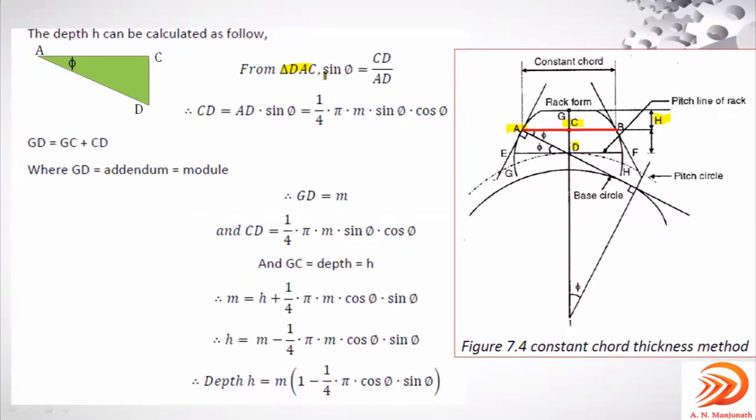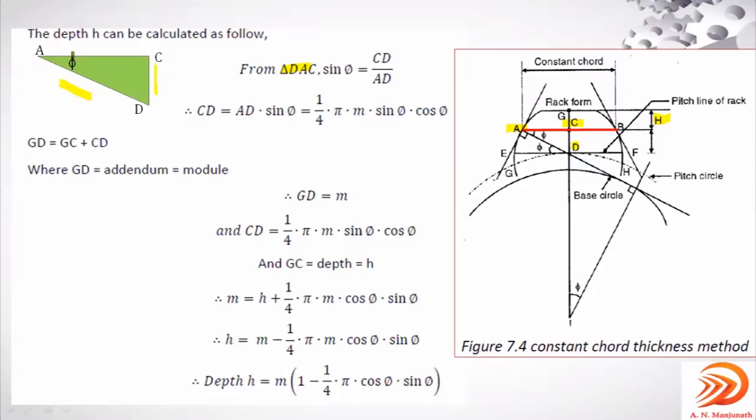See, from this triangle, sin phi is equal to CD by AD, because sin theta, a trigonometric function, is equal to opposite by hypotenuse. For this angle subtended, opposite is this value, so CD by hypotenuse, this side AD.